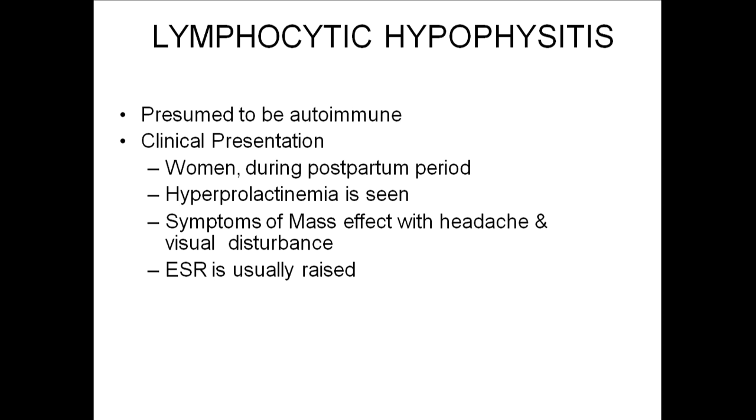A short note on some conditions. I already told you lymphocytic hypophysitis. So mostly we are dealing with primary hypophysitis. Etiology mostly suspected is autoimmune etiology. They have lymphocytic infiltration of the pituitary gland. So with this lymphocytic infiltration, what are the clinical manifestations?